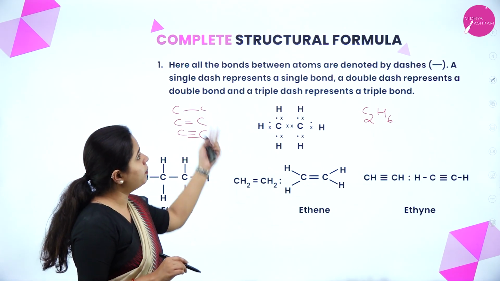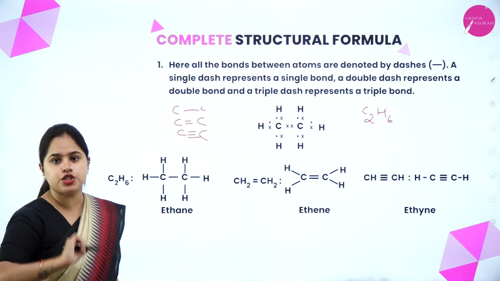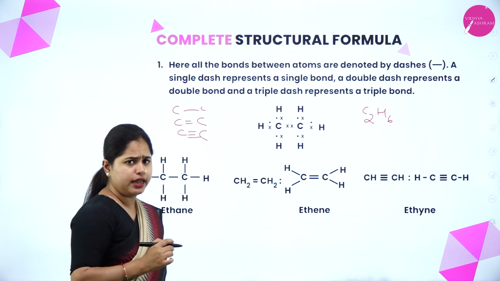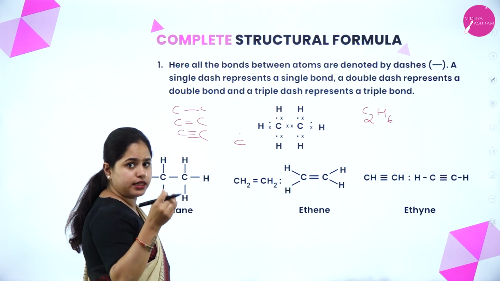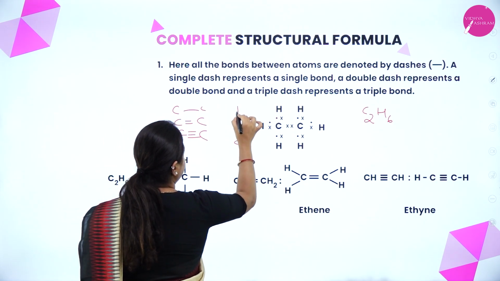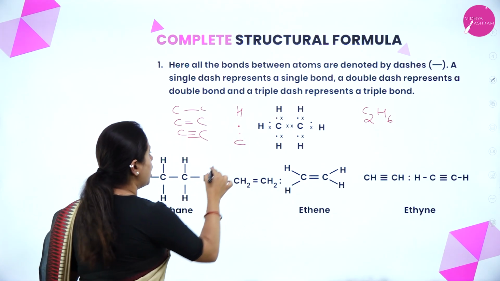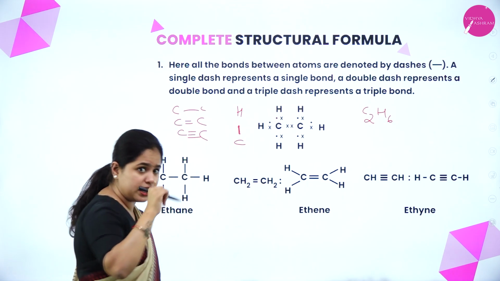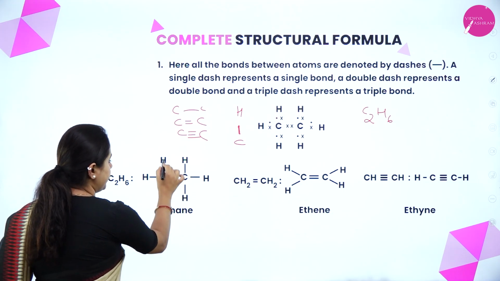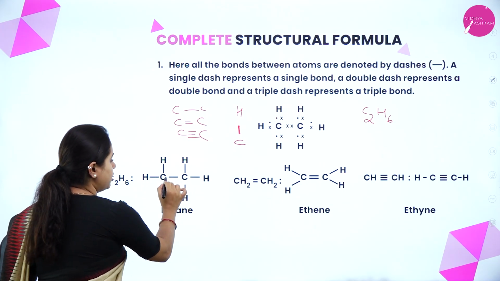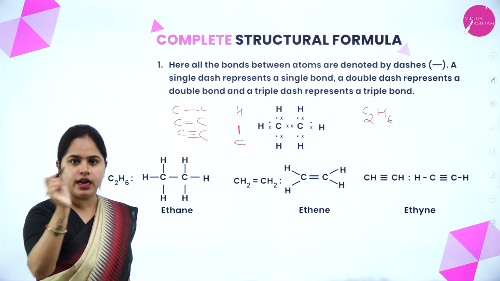Now coming on to the complete structural formula of ethane. How do you write it? You can't write it like this. All the bonds you have to represent. Let's take this one part. There is one electron present in the valence shell of the carbon and one in the hydrogen. So these two electrons will be shared between each other. Now these two electrons being shared is represented by a dash. Now that is a bond. So that is what is shown here. So how do you write? C, H, H, H. And another between the carbon and carbon, one single bond, and the other three hydrogens, which using the dashes we represent.